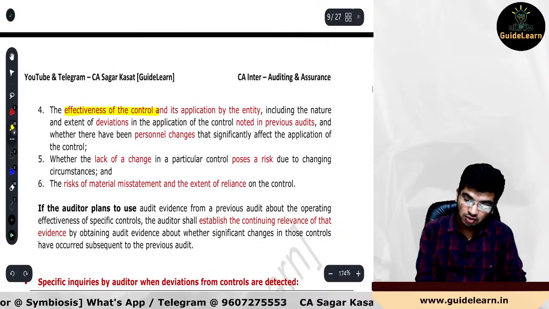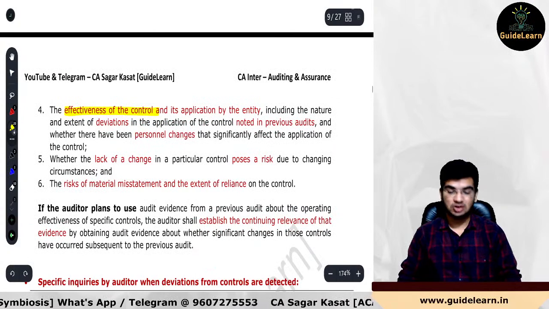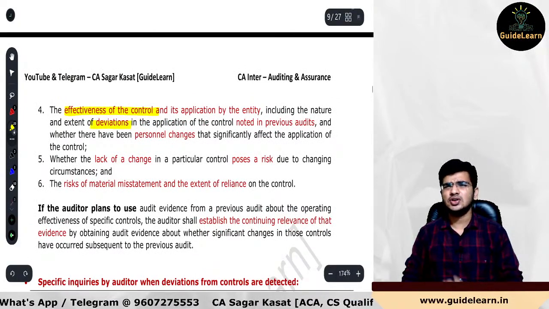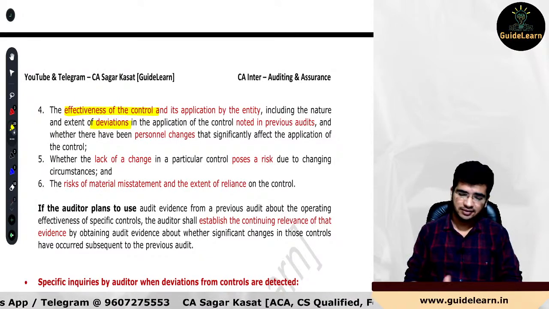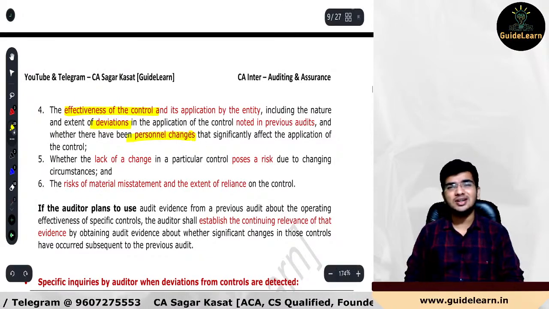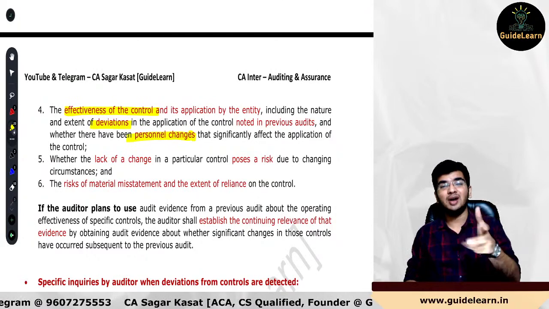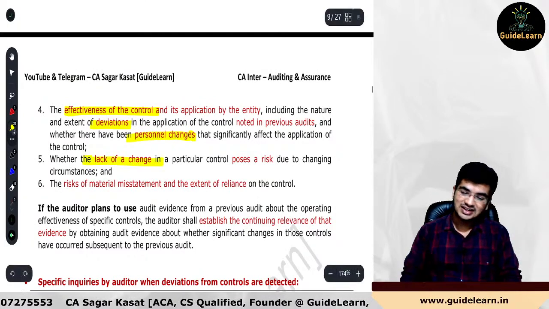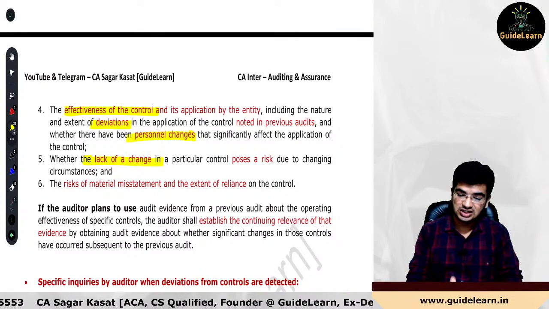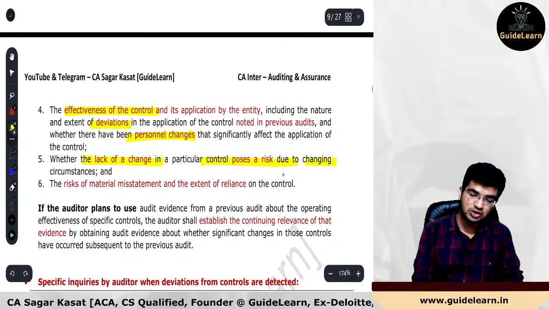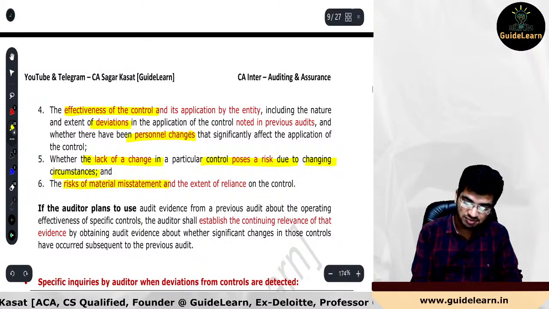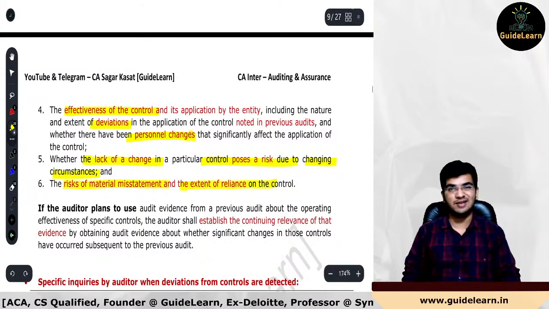Then the effectiveness of the controls and their application by the entity. If there have been any deviations during the previous year which you identified, if there are any personnel changes during the year for those who perform or review that particular control, or if there is any lack of change in a particular control that poses a risk due to changing environment and circumstances. And the last one, the risk of material misstatement and the extent of reliance you have to consider.